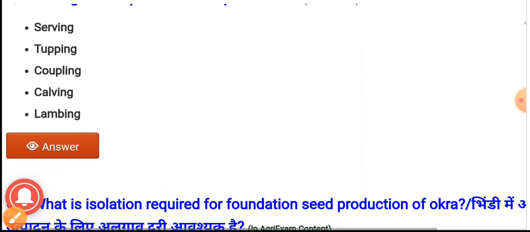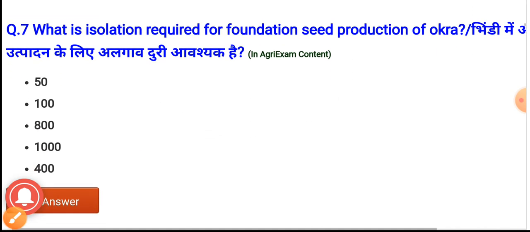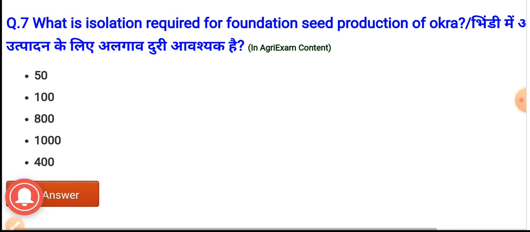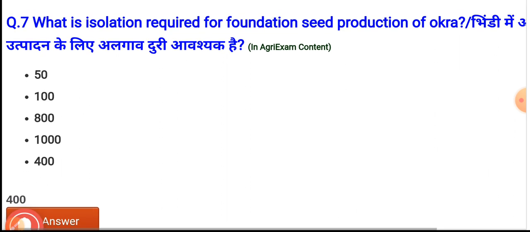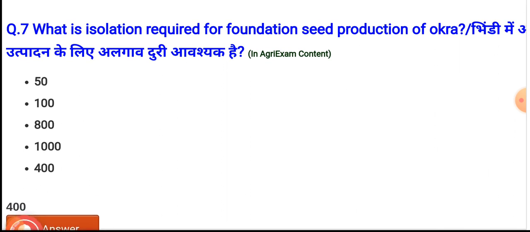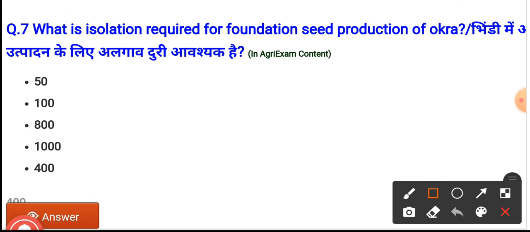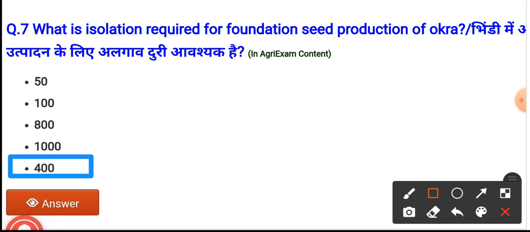Question number 7. What is the isolation distance which is required for the foundation seed production of okra? The options are 50, 100, 800, 1000, 400. And the correct answer, it is the last option, that is 400 meter. It is the isolation distance which is required for the foundation seed production of okra.